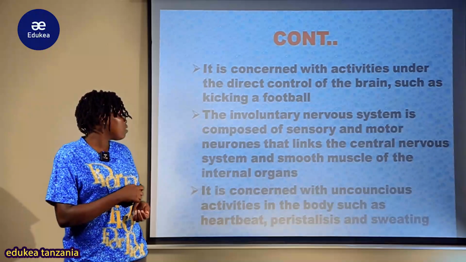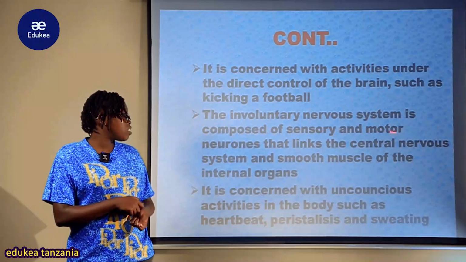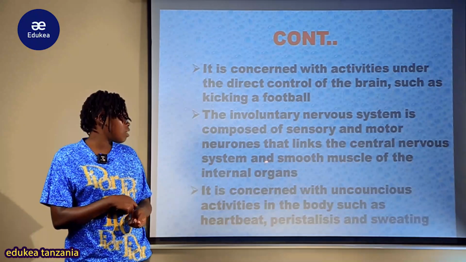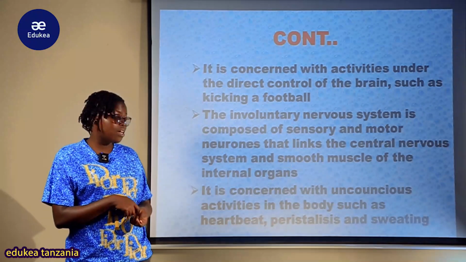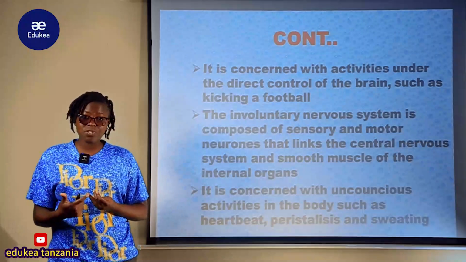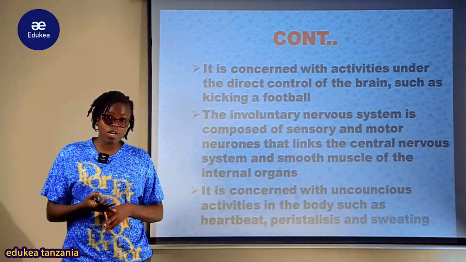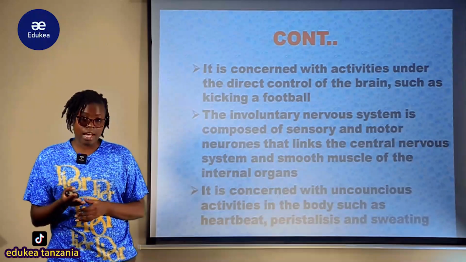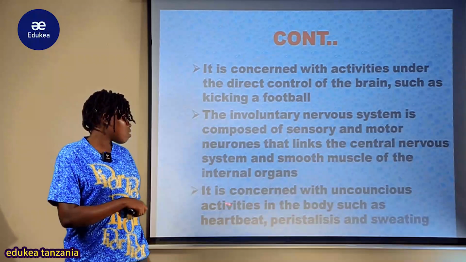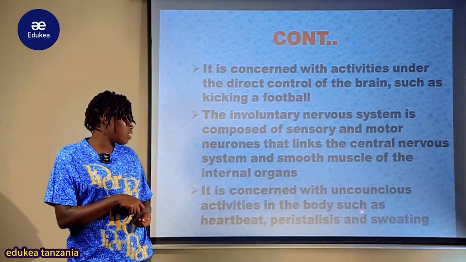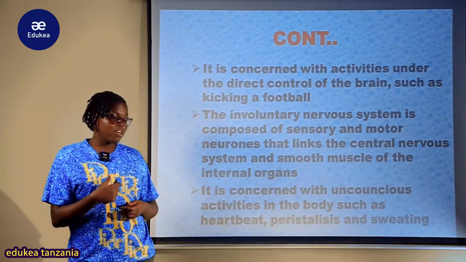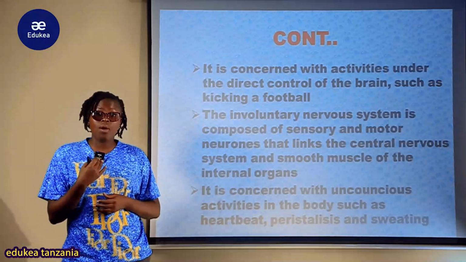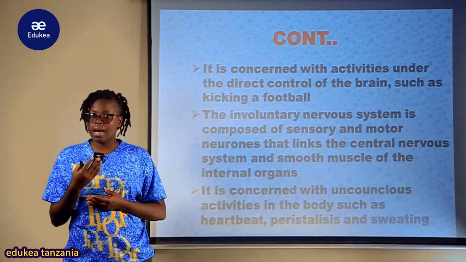So the involuntary nervous system is composed of the sensory and motor neurons that link the central nervous system and the smooth muscle of the internal organs. The smooth muscles of the internal organs, either kidney, either liver, either stomach, and others. So it is coinciding with unconscious activity in the body such as heartbeat. Kwa mfano kama mapigo ya moyo, you can't control your heartbeat.